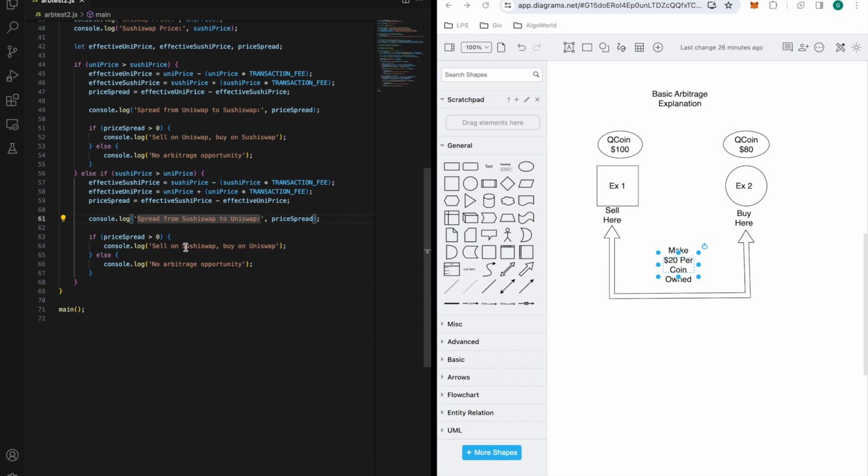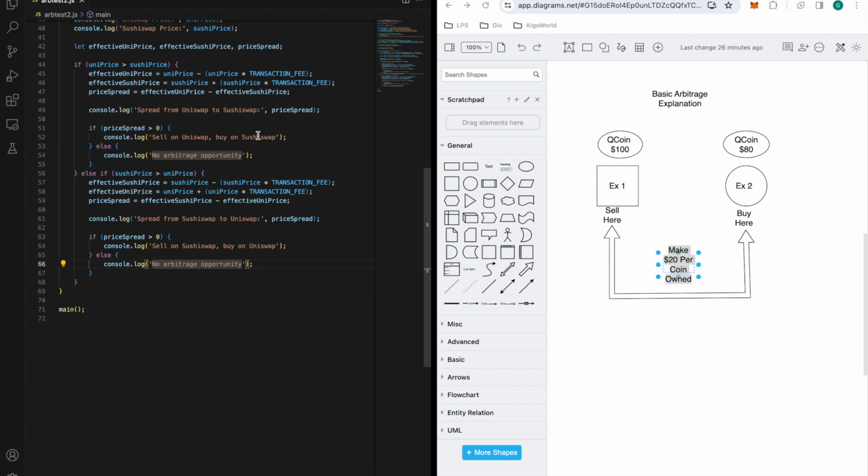All right. And then this is where we flip the syntax. We would buy on Uniswap, which again would be example 2, and sell on Sushi. So we're basically trying to say which way the actual spread is greater than 0. Because then that's when we know where we need to buy and where we need to sell. And if there isn't, then there is no arbitrage opportunity.